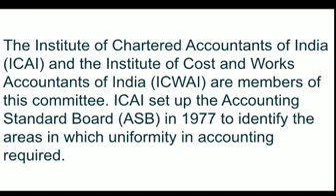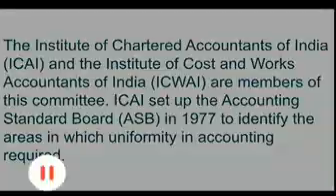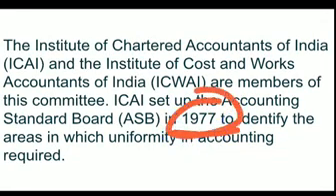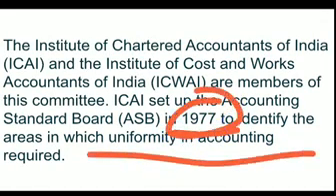Okay, and there was another board established in 1977, the Accounting Standard Board. This board was established to identify the areas in which uniformity means we have to do comparison and maintain uniformity. So the work of the Accounting Standard Board was that they have to identify the areas in which uniformity in the accounting system can be maintained.